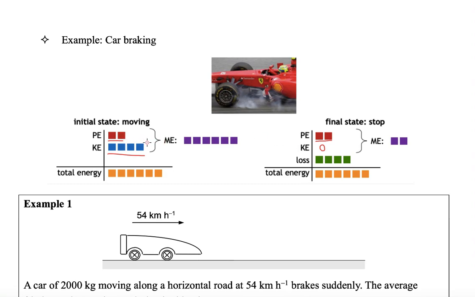Let's have a look at the PE and KE. PE plus KE is the mechanical energy, and here you can see that the total mechanical energy is reduced comparing the final state and the initial state. It should be the same, right? Because when you apply a brake on this car and it decelerates, actually energy is lost due to friction. So the mechanical energy of the car is not constant because the energy is lost due to friction.